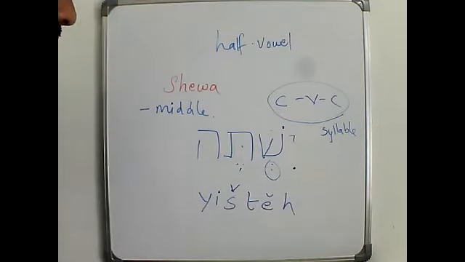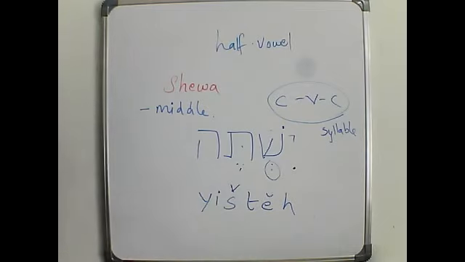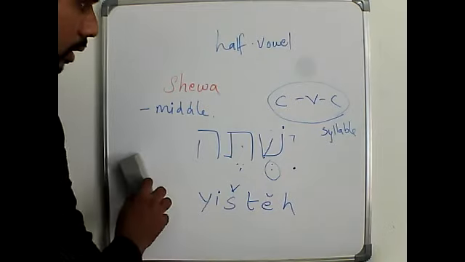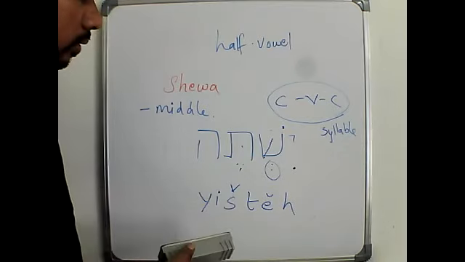Iste, okay? This is the transliteration, right? So let's continue. I'll be giving you some more examples after we're done.